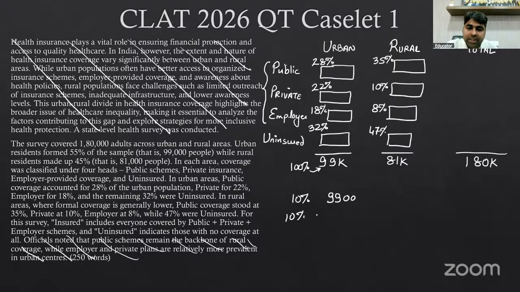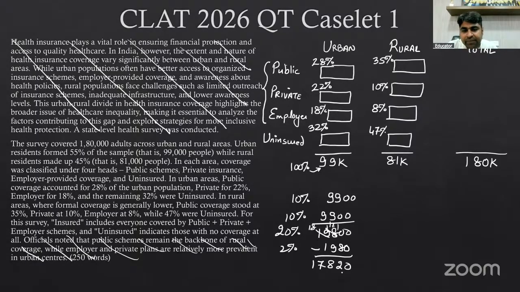So add again 9,900, which we have just done. That was 19,800. That happens to be 20%. The 2% was 1980. Subtract this. So you got 17,820. That was the 18% value.